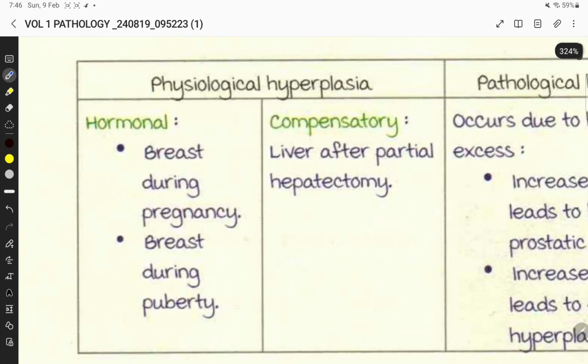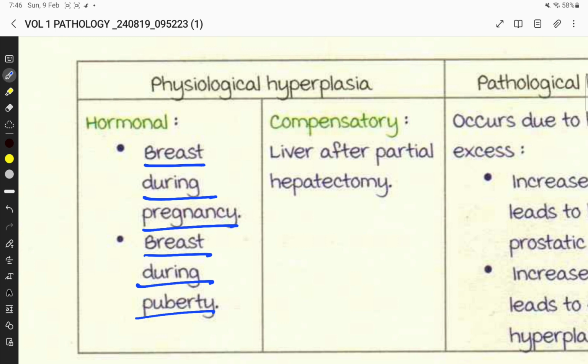Examples of physiological hyperplasia: breast during puberty and breast during pregnancy.